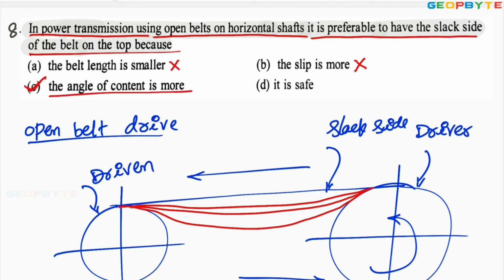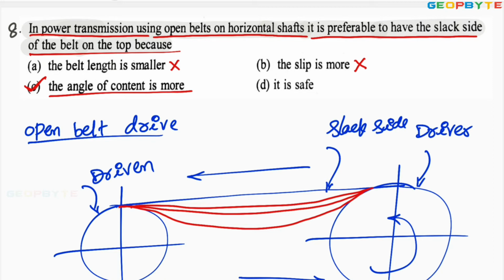Angle of contact increases when the slack side is the top side of the open belt drive. But it is not required for the crossed belt drive because in the crossed belt drive, both the smaller pulley and larger pulley are maintaining the same angle of contact. I hope you got my point.